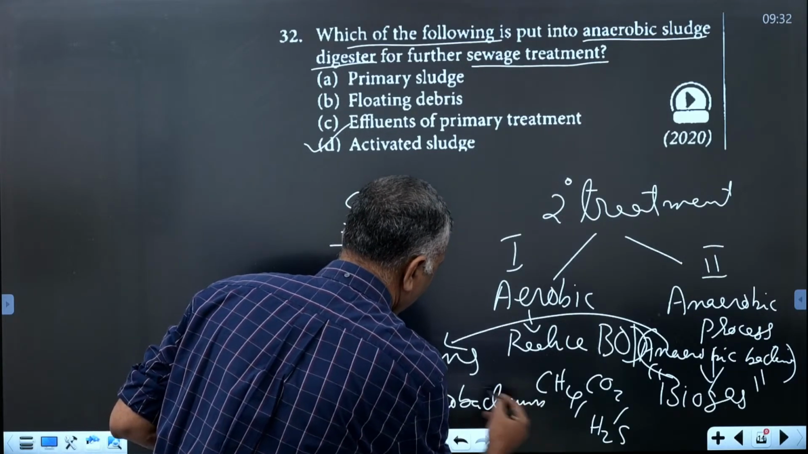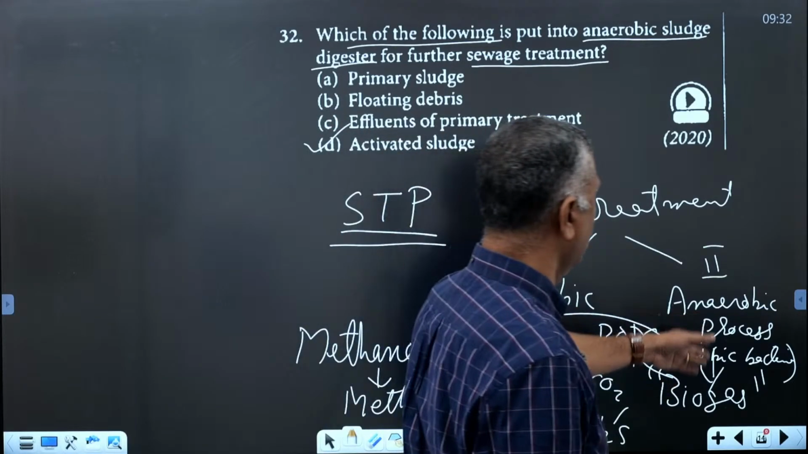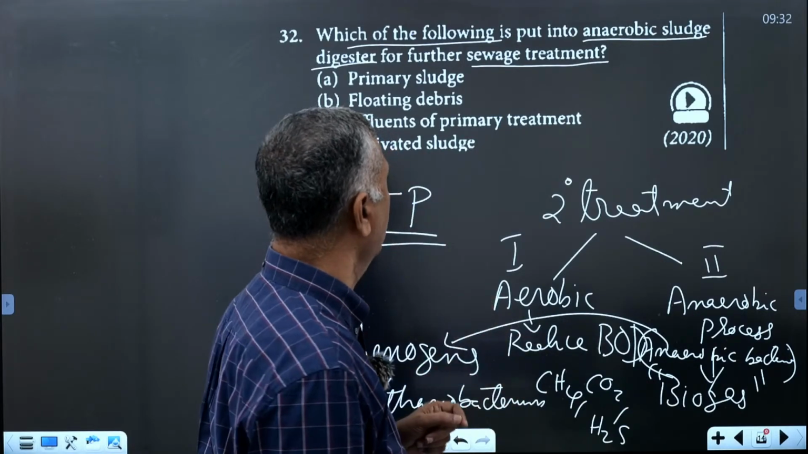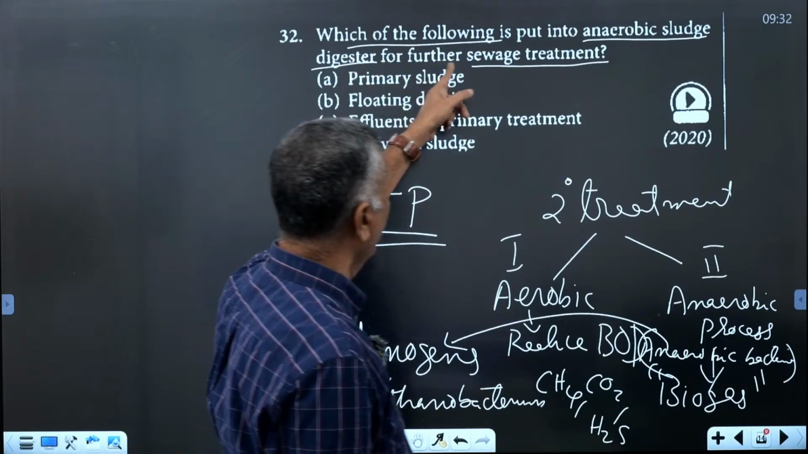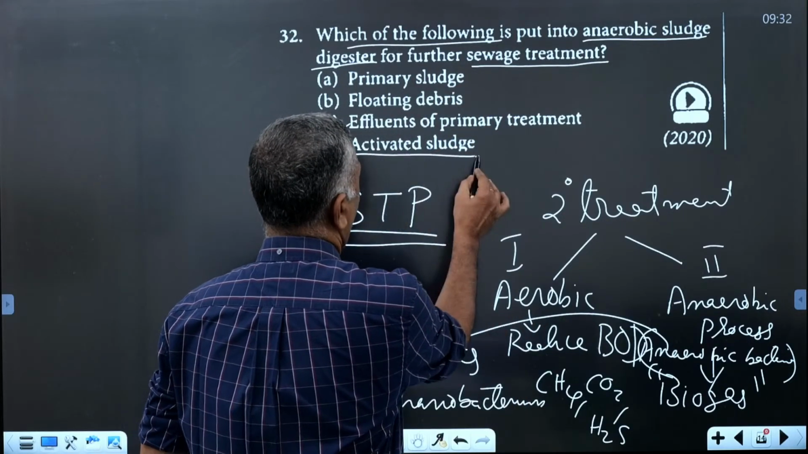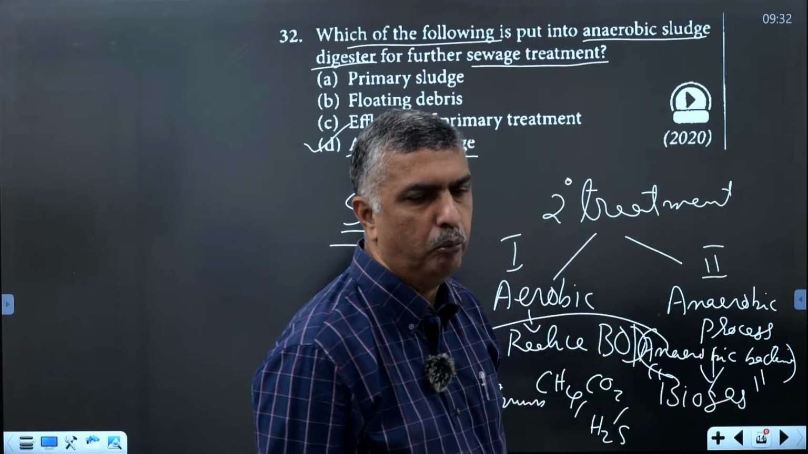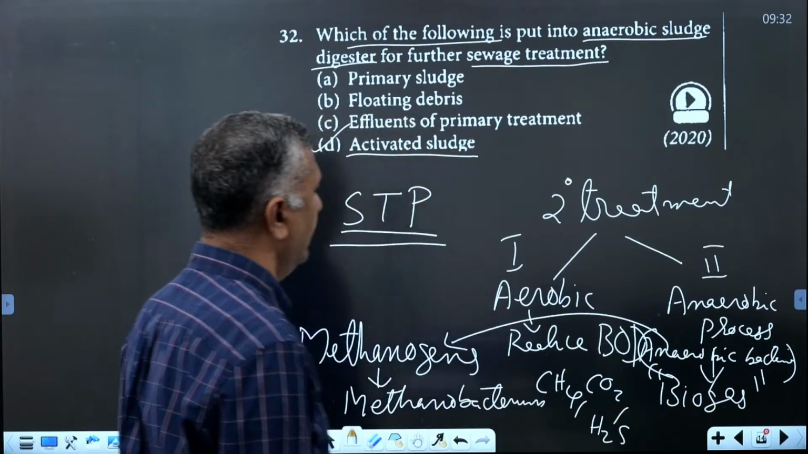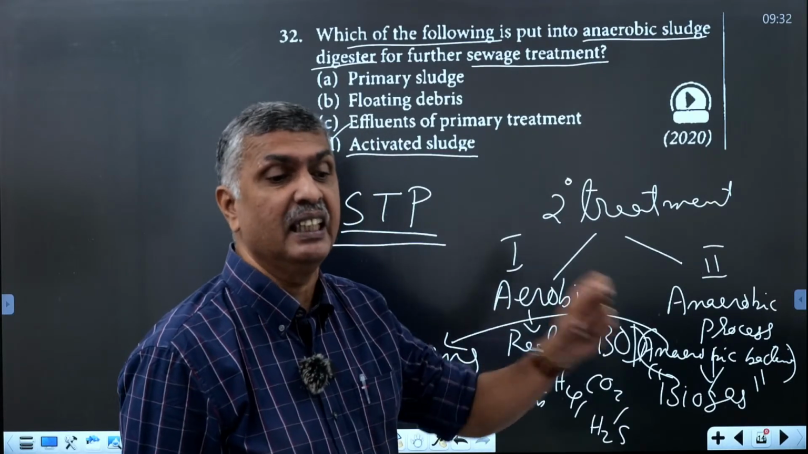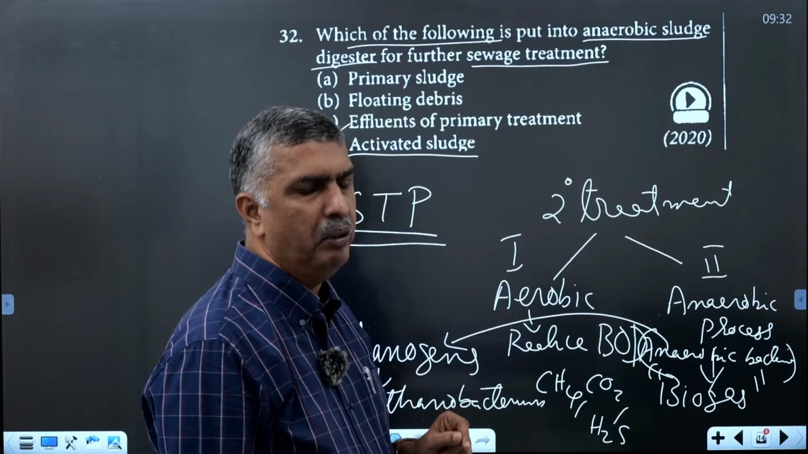Methanobacterium will reduce the substances and convert them into biogas. Biogas production. Here, which of the following is put into the anaerobic sludge digester for further sewage treatment? Activated sludge, and that treatment is an anaerobic process by anaerobic bacteria. That is a very important role of microbes in sewage treatment, both aerobic and anaerobic.